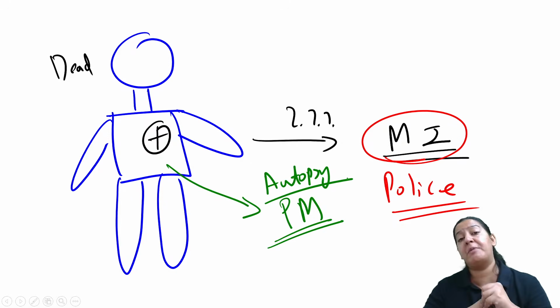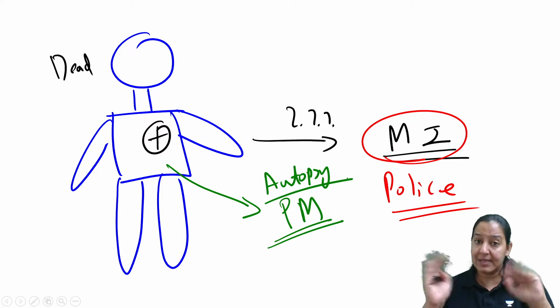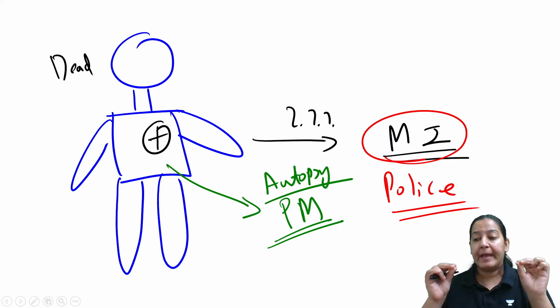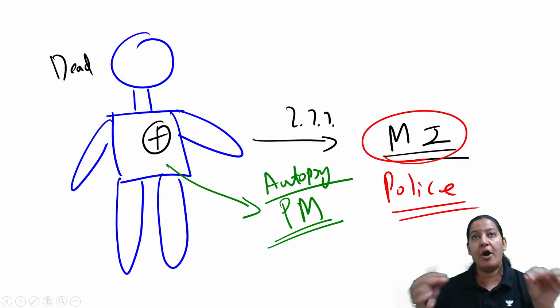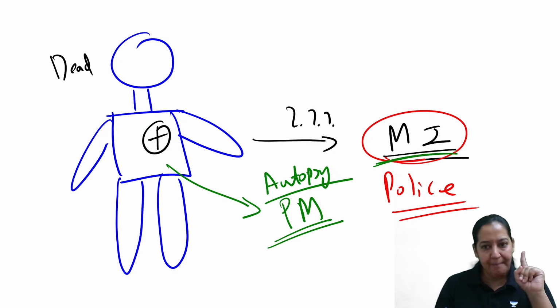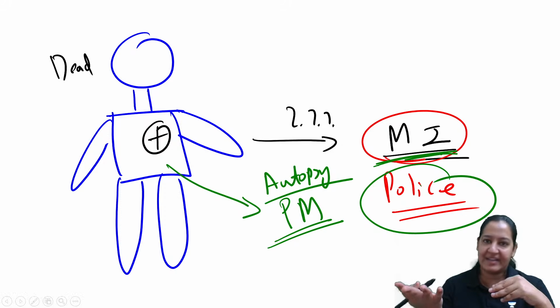Now, the doctor who is performing the autopsy, either the forensic team doctor or the pathologist, both perform the autopsy. It is the responsibility of that team to say what is the cause of death, whether the cause of death is MI, yes or no. Depending on that, the police will investigate that case accordingly.